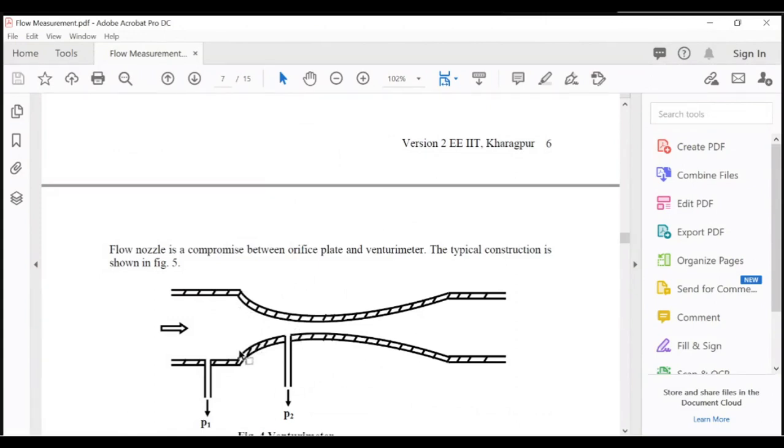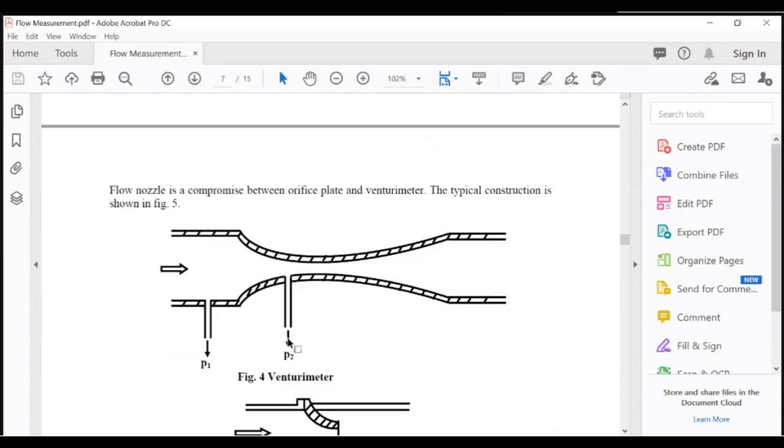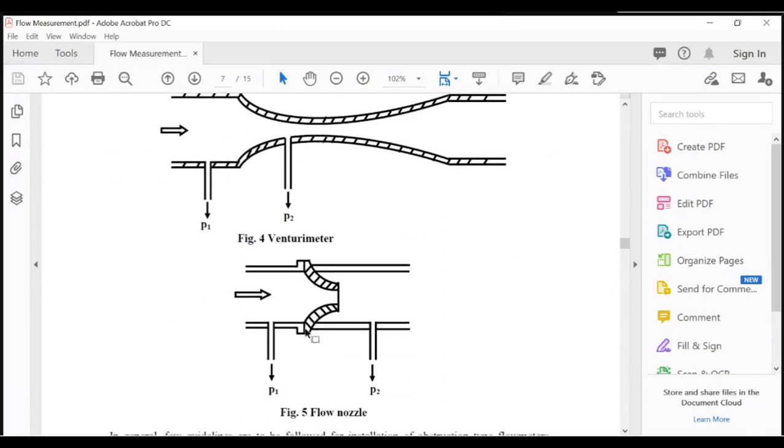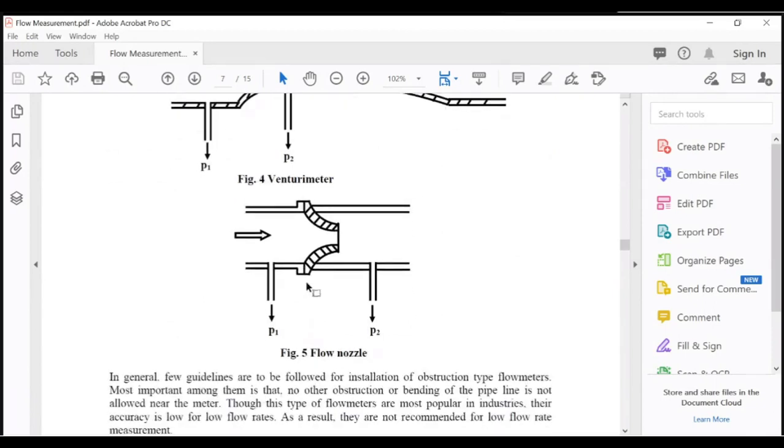From this section to this section, it looks like a nozzle. So the nozzle is a compromise between the orifice plate and the Venturi meter. Fluid is coming from the left side and leaving to the right side with high velocity. Suppose the cross sectional area is least at this point, so the velocity will be high.